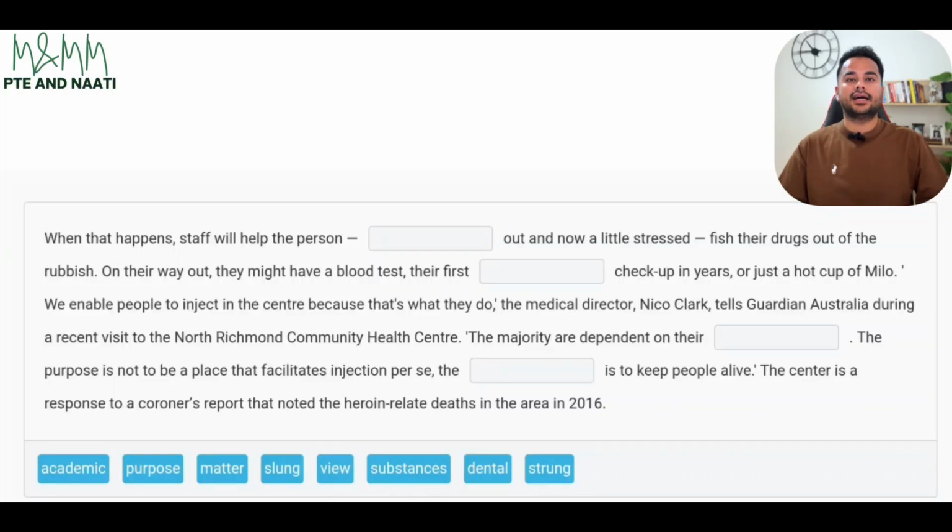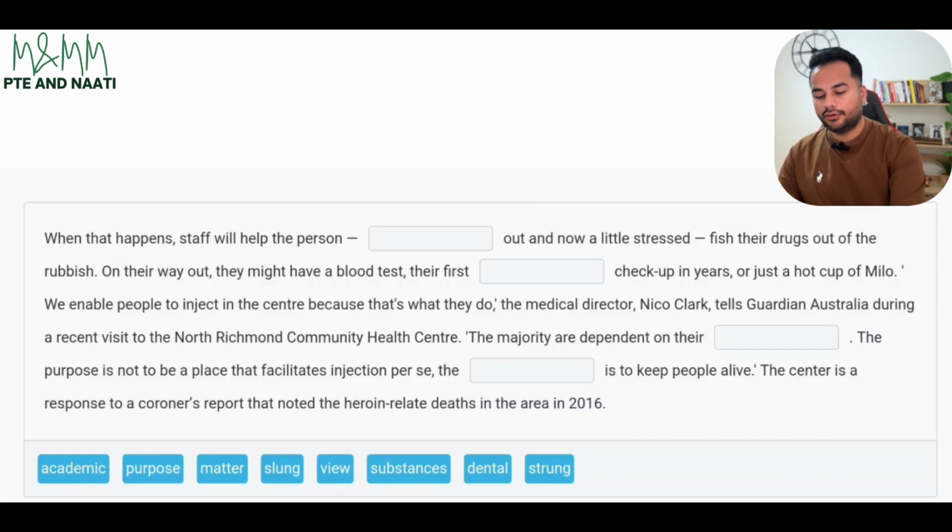Now, let's get started with this one. This is the question that we're going to solve. And like I always say, you can pause the video for now and try to solve this question by yourself first and try to get all the blanks right, or the majority of the blanks right. After that, you can resume the video again to follow alongside me to see what the correct answers are and, at the same time, why I am picking those correct answers. So you can pause the video now and resume once you're done with that. Let's start with this one now.